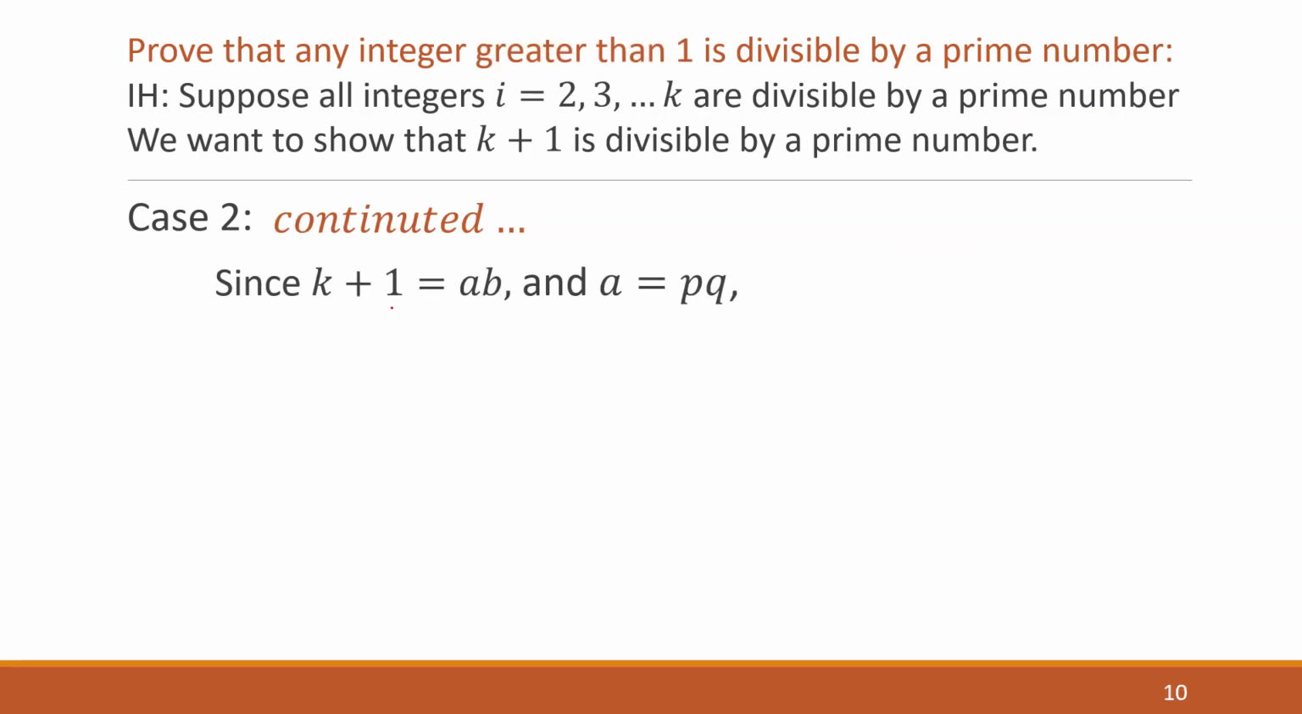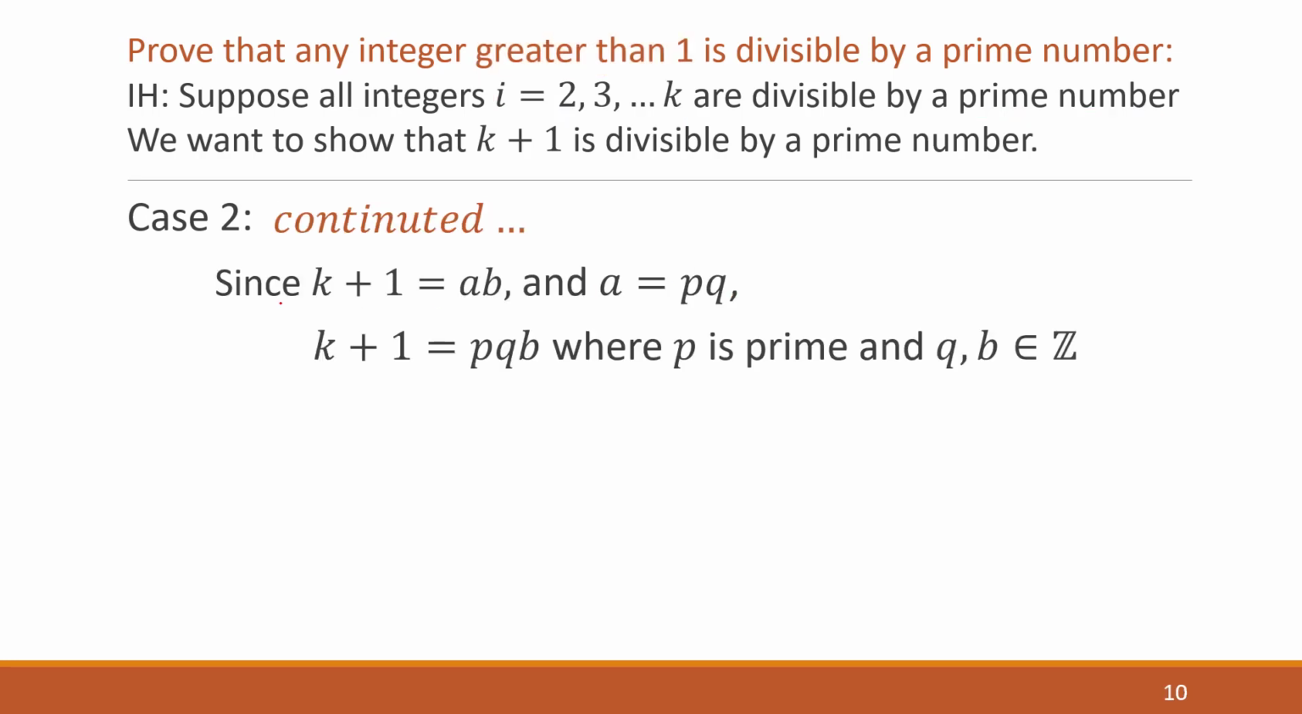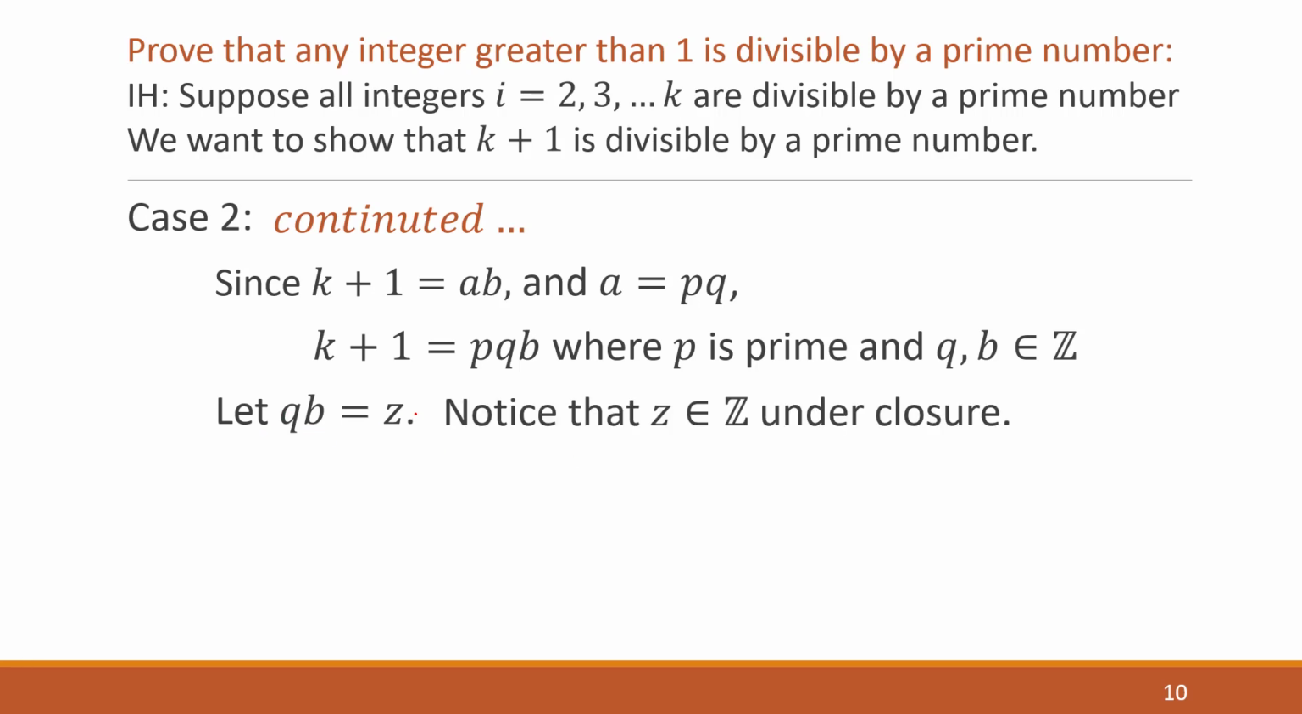So coming back here, we started by saying that k plus 1 equals a times b, and we figured out that a equals p times q. Putting those two pieces together, we get that k plus 1 equals p times q times b, where p is prime, and q and b are just integers. Now we can start doing some of our standard proof techniques. I can let q times b equal some integer z, and I can notice that z is an integer under integer closure properties.